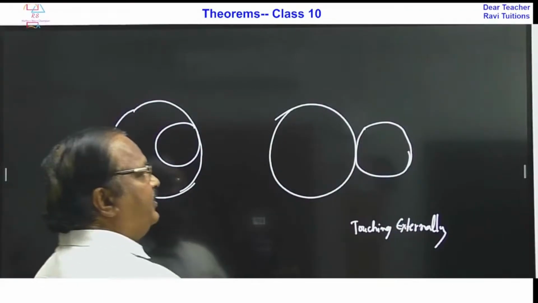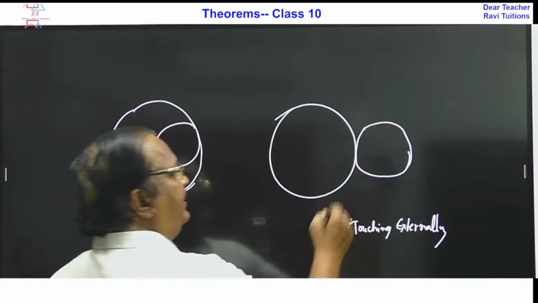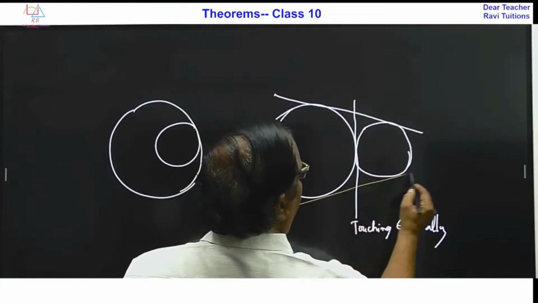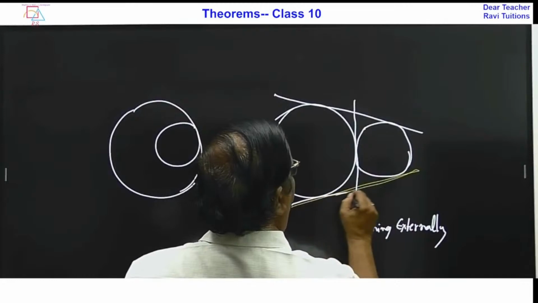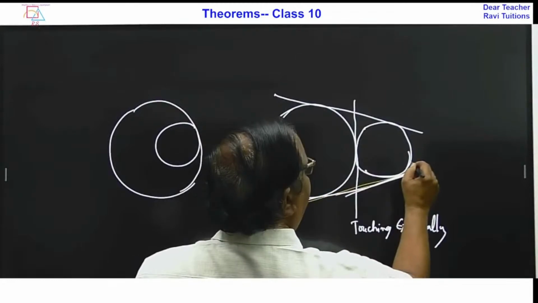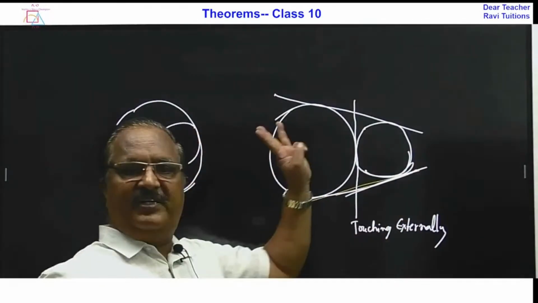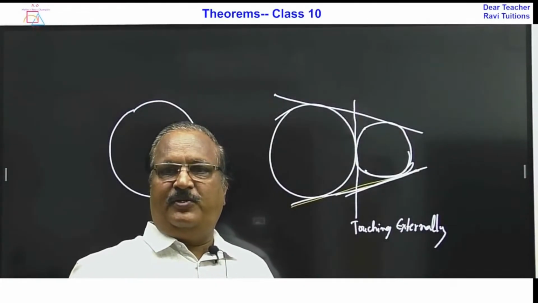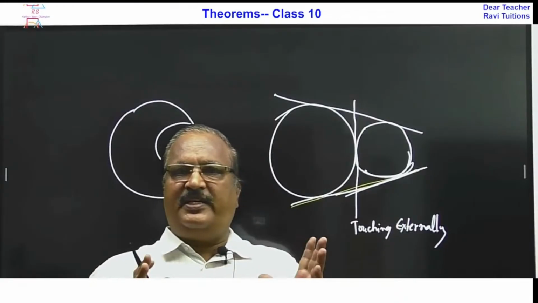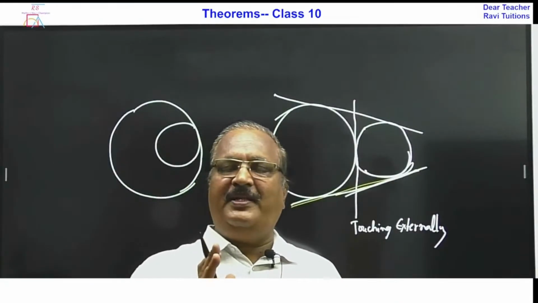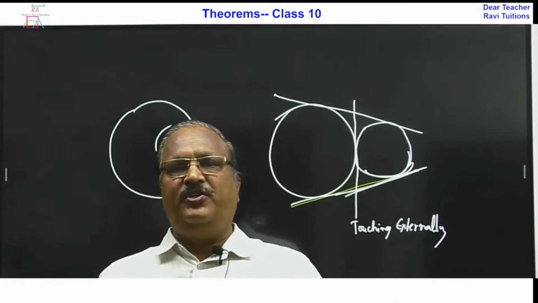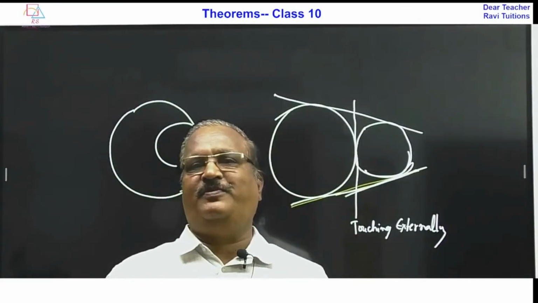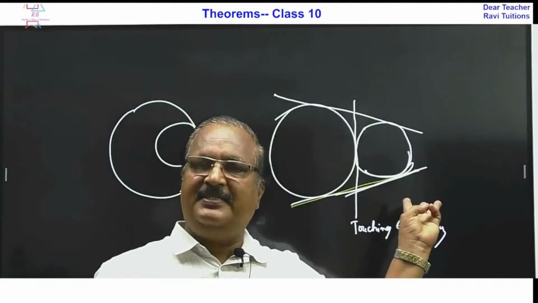Right. So here definitely one tangent we can draw here, and this is one more tangent, and this is one more tangent. Okay. So for this, 3 tangents we can draw. This may come in the examination. Two circles are touching externally. The number of common tangents to these 2 circles is dash. 1, 2, 3, 4. 3 is the answer.